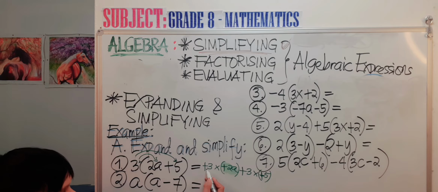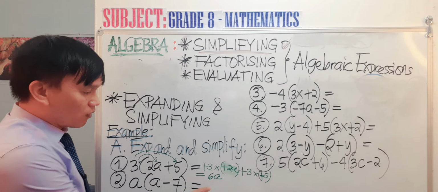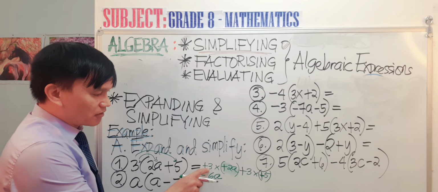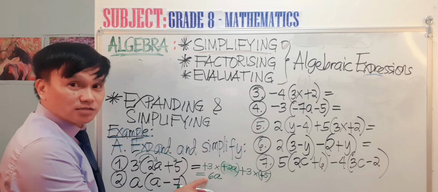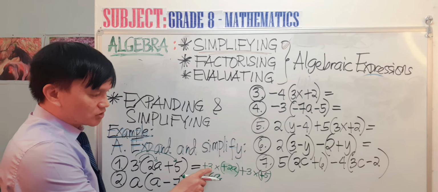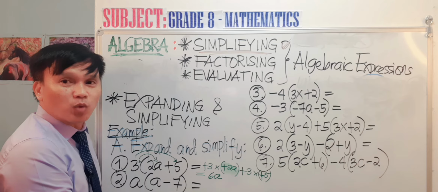So we have positive 3 times positive 2a equals 6a. Why is it 6a? When we multiply positive times positive equals positive, and 3 times 2a equals 6a.